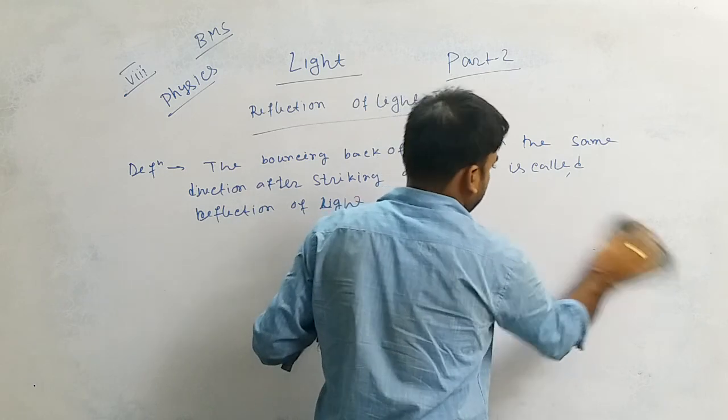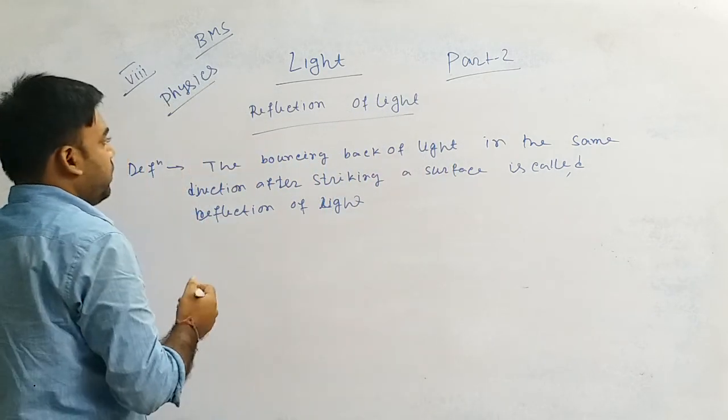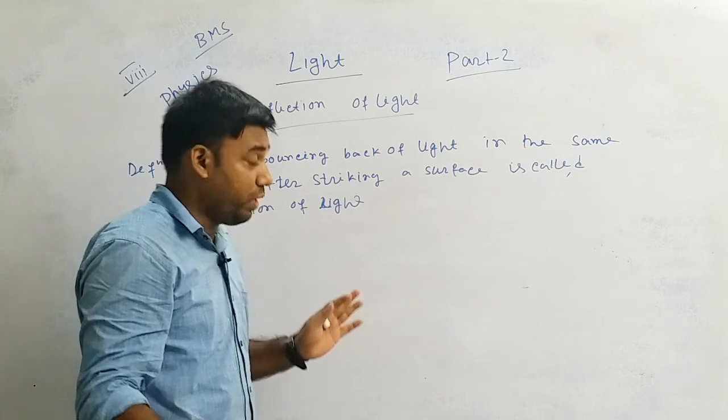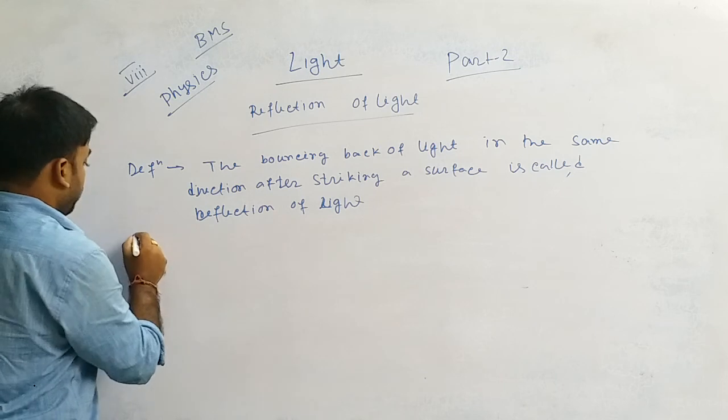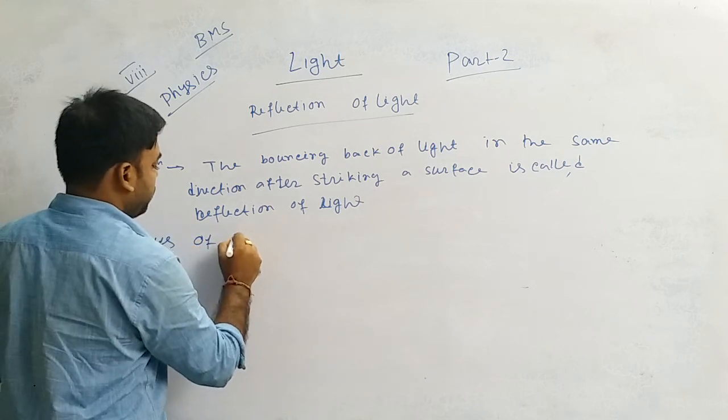Now, what types of reflections are there in our syllabus? Two types of reflections are there. First of all, we have to learn the laws of reflection.